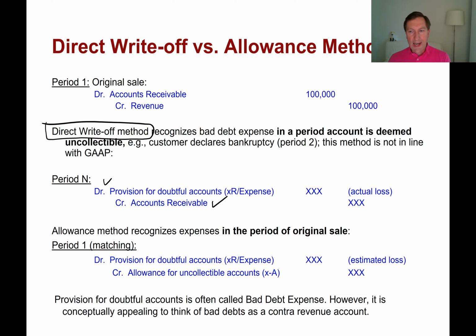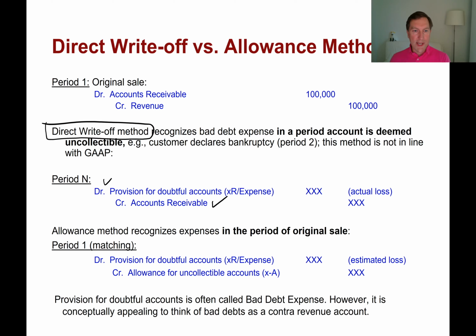Provision for doubtful accounts can be classified either as a contra revenue account, in which case it's not viewed as revenue in the first place. It's netted out from revenue. Or many firms alternatively prefer to treat it as an expense item to show the cost of doing business associated with credit sales.